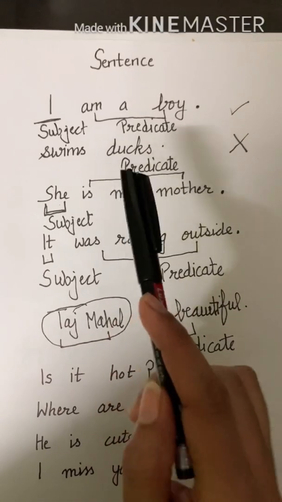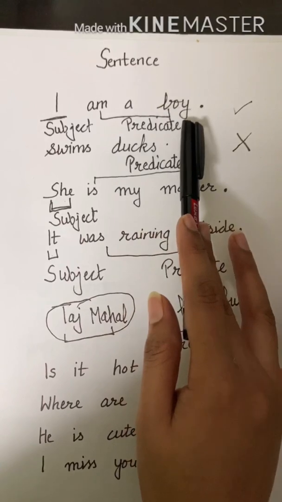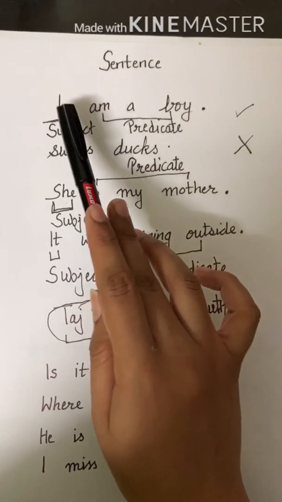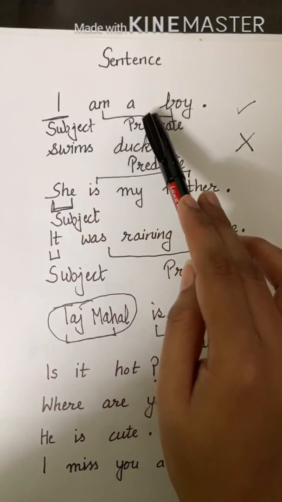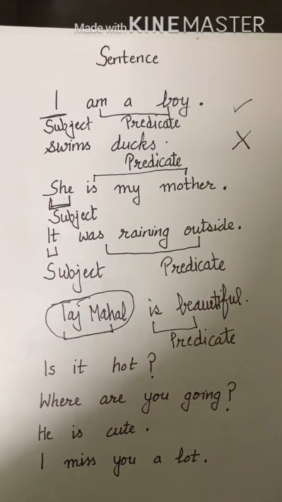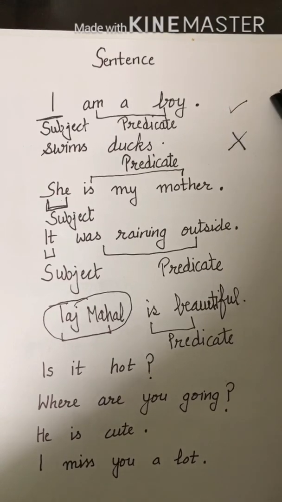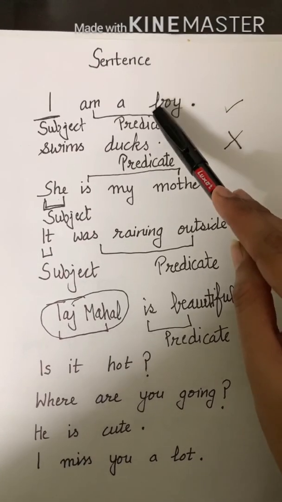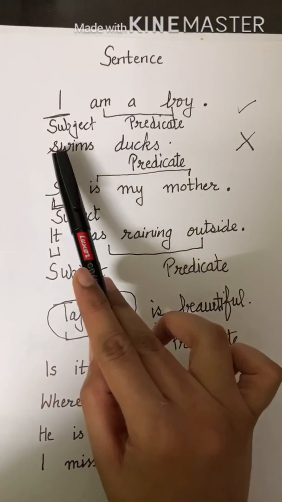See here, I have written the first group of words. I am a boy. If this group of words is making any complete sense, complete meaning, then I have put a tick over here. That means it is a sentence. Now read this one.